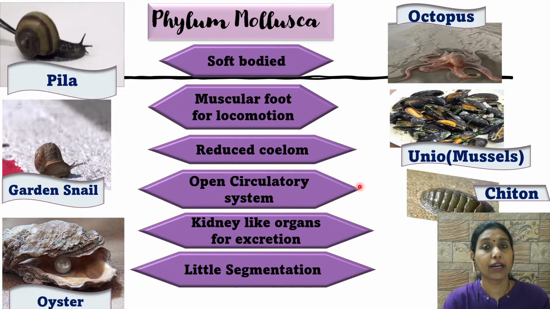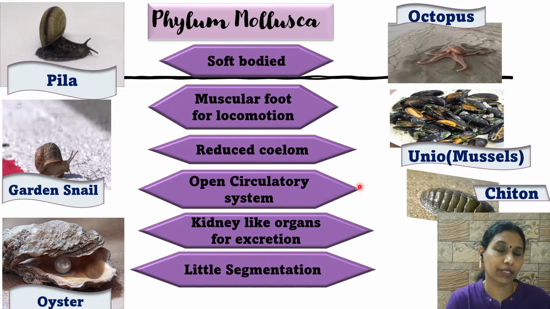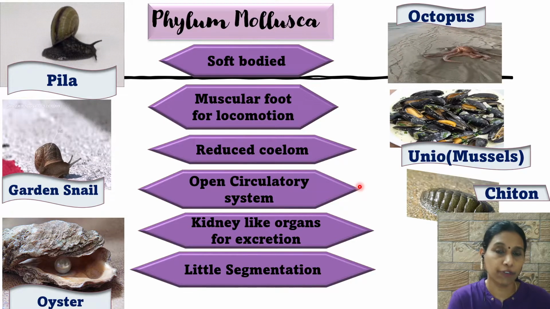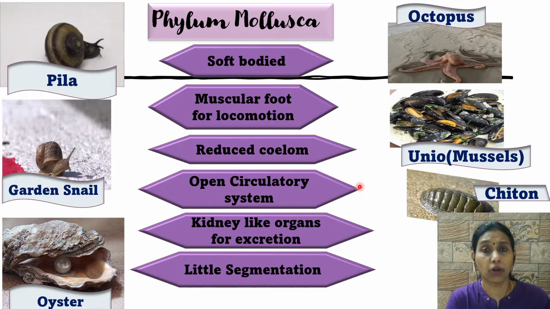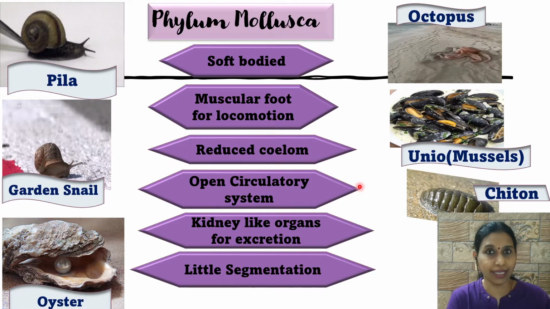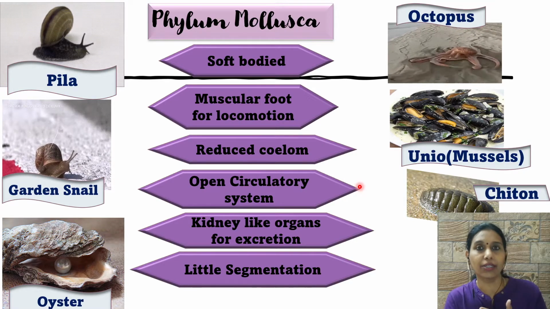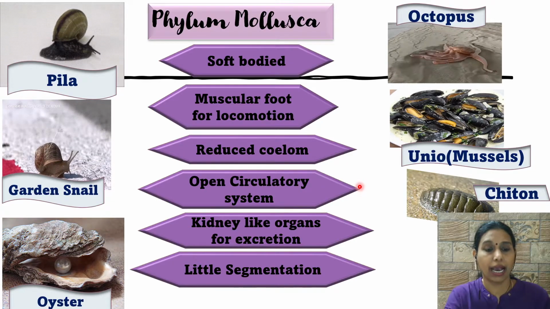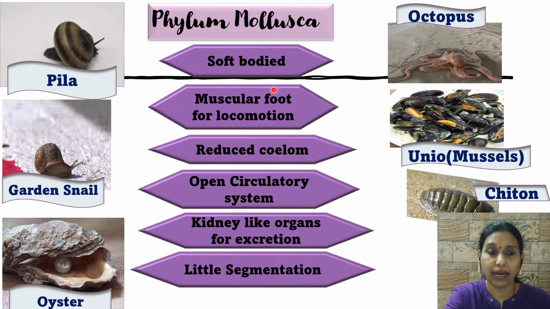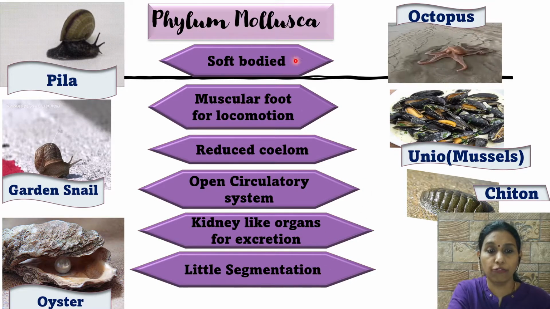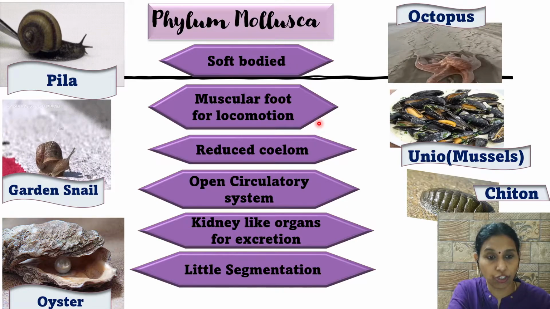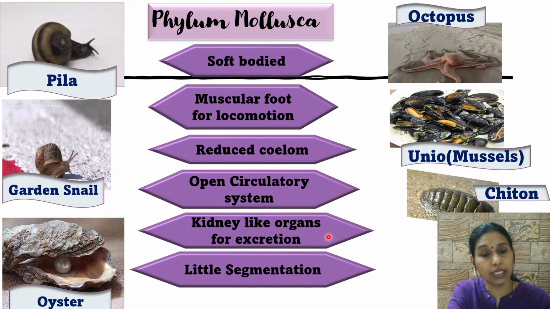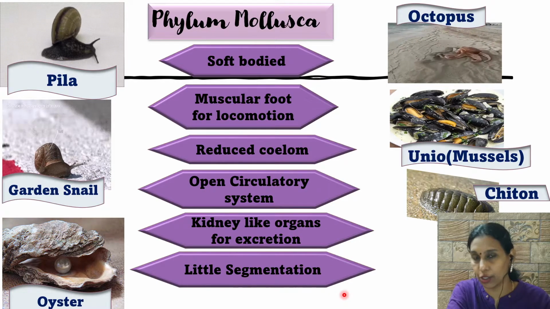Okay. Kidney-like organs for excretion. What was the type of excretion you saw in arthropods? It was Malpighian tubules, right? So Malpighian tubules were organs helping in excretion. But here you can see the advancement in the complexity of the organ system. That is, kidney-like organs have started developing. And little segmentation. So remember the main characteristic features of phylum Mollusca: soft-bodied, muscular foot for locomotion, reduced coelom, open circulatory system, kidney-like organs for excretion, and little segmentation.